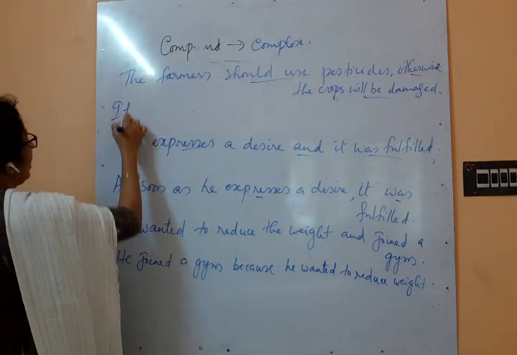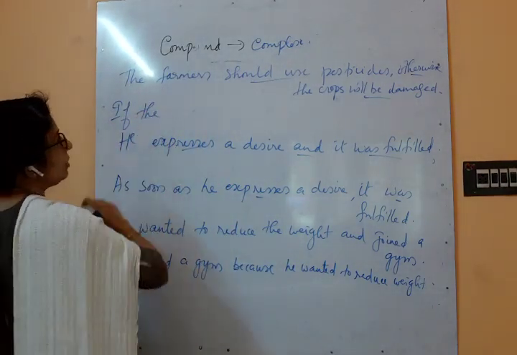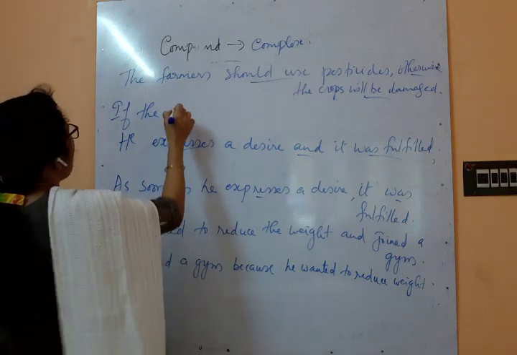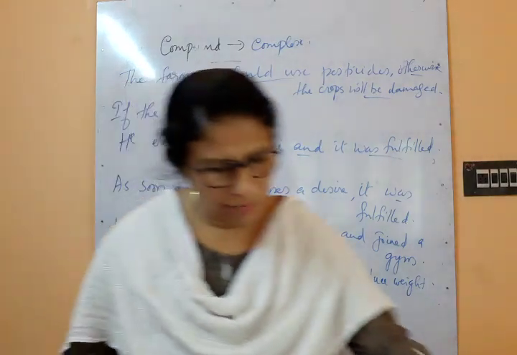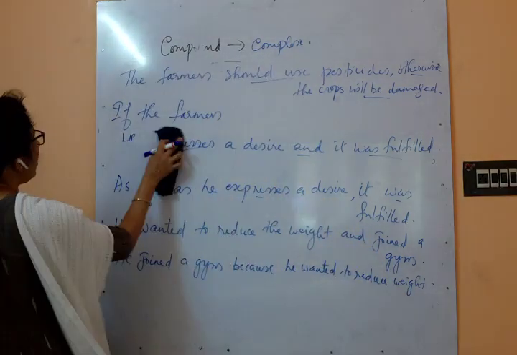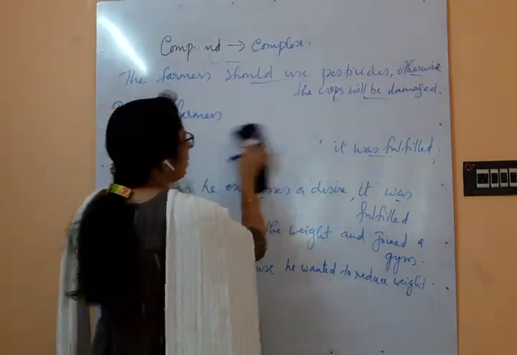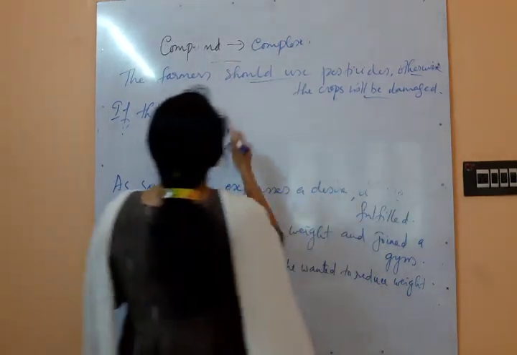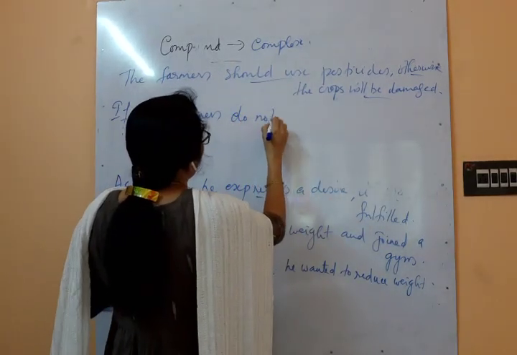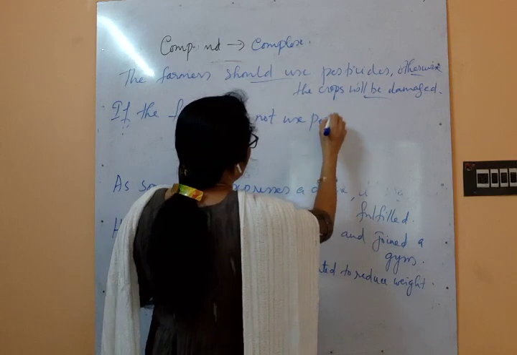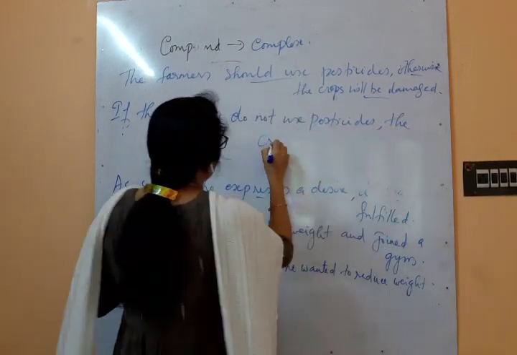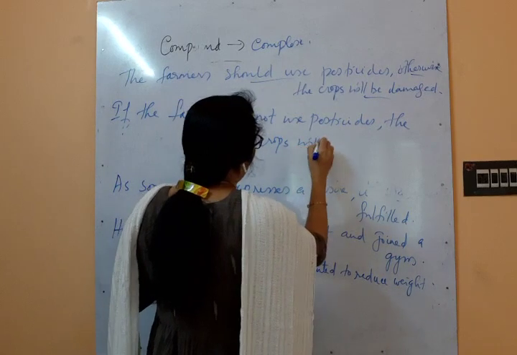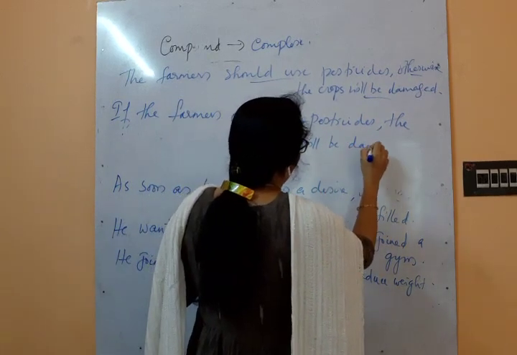You can use if. If the farmers do not use pesticides, the crops will be damaged.